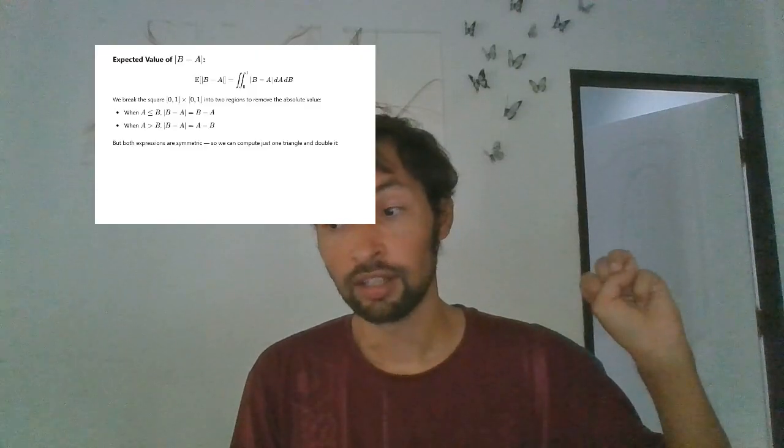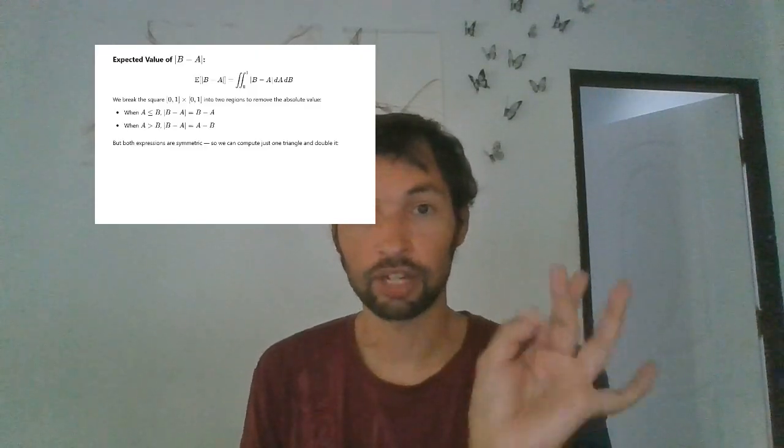So then we can integrate this expression instead.